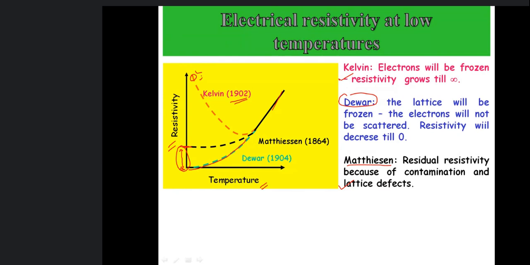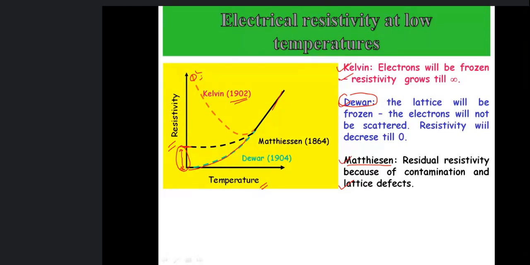Some defects will be there, some minute impurities will be there, and due to those small defects and small impurities, residual resistivity will be there in the material. So these were different theories before discovery of superconductivity.